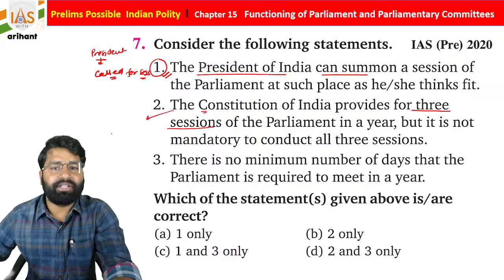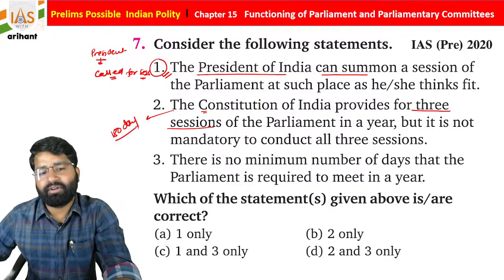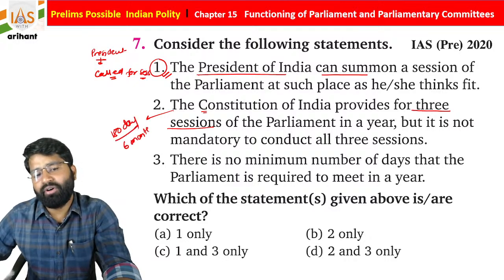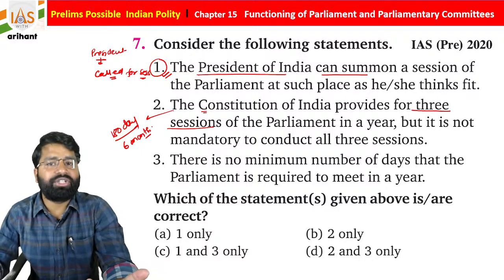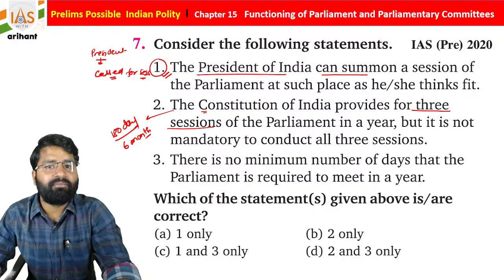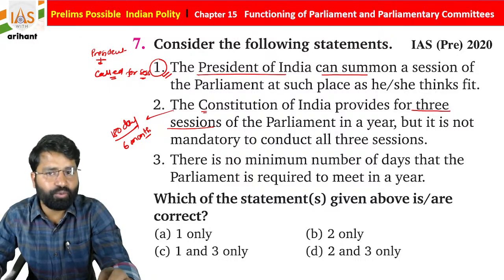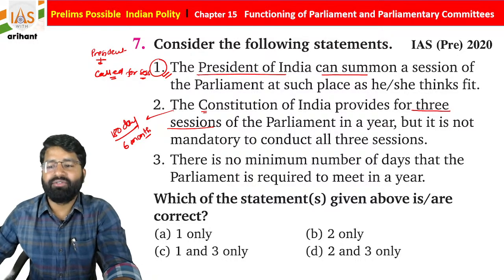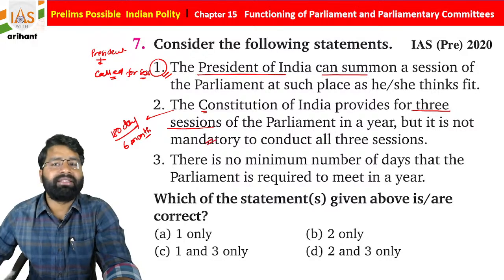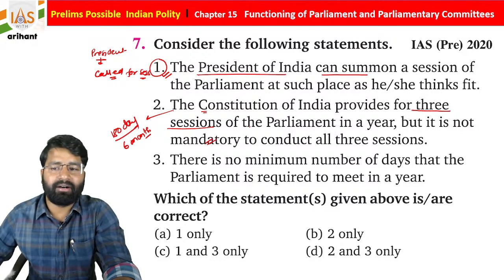There is a condition: the gap should not be more than 180 days or 6 months. So the gap between the 2 sessions must not be more than 180 days. This is a provision included in the Constitution. It is nowhere mentioned that there will be 3 parliament sessions, or that there is any compulsion to conduct all these 3 sessions, students.